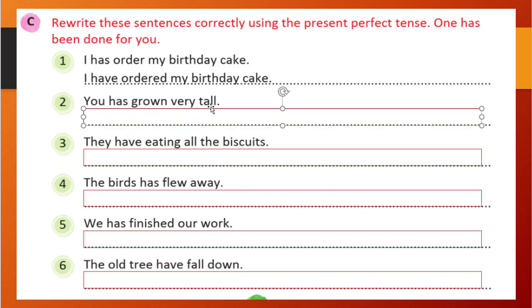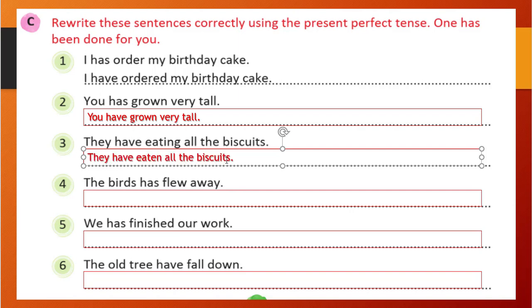You has grown very tall. With you we will use have, and grown will remain the same. They have eating all the biscuits. They is there, we will use have. That is fine. Eating is wrong. Eating should be eaten, because we need to write the third form of the verb, right? They have eaten all the biscuits.